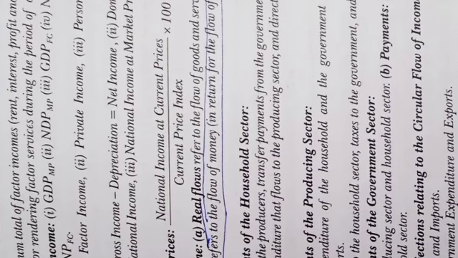National income refers to the sum total of factor incomes, rent, interest, profit and wages earned by normal residents of a country as rewards for rendering factor services during the period of an accounting year. Different aspects of national income: first GDP-MP, second NDP-MP, third GDP-FC, fourth NDP-FC, fifth GNP-MP, sixth NNP-MP, seventh GNP-FC, eighth NNP-FC.